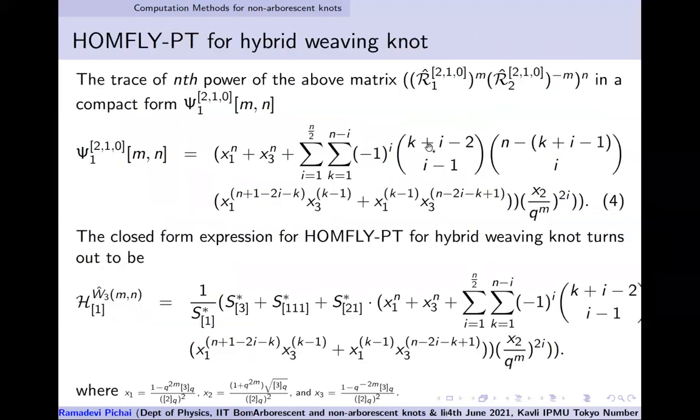Since this is also a kind of number theory conference, I thought I should highlight a couple of interesting features which we found. In fact, Vivek, one of the authors here, my former PhD student, has neatly been able to combine things and get a closed form expression.